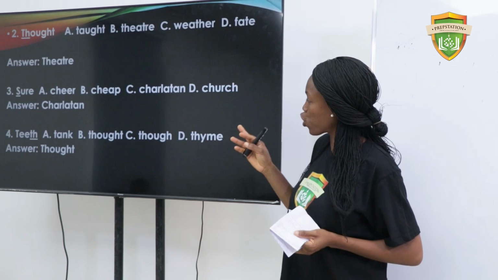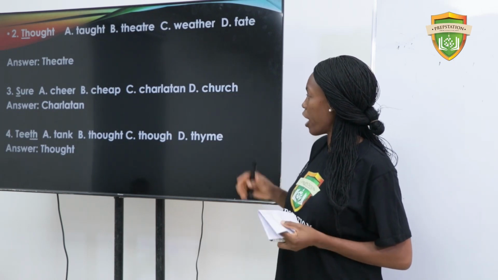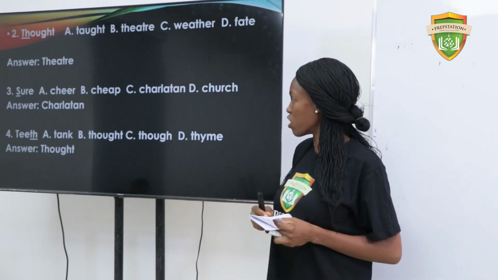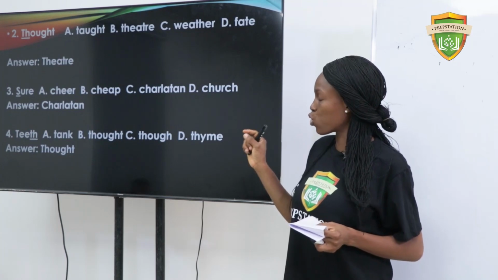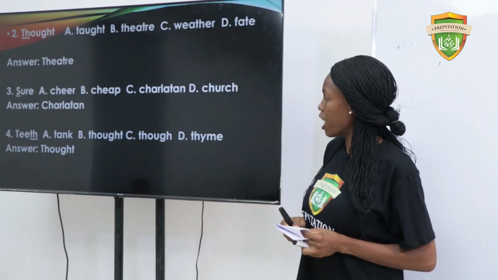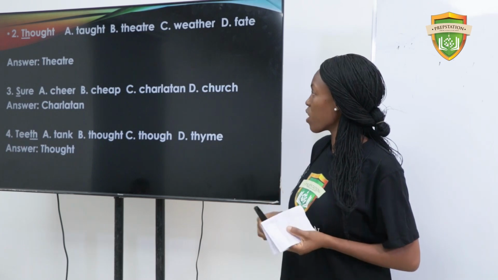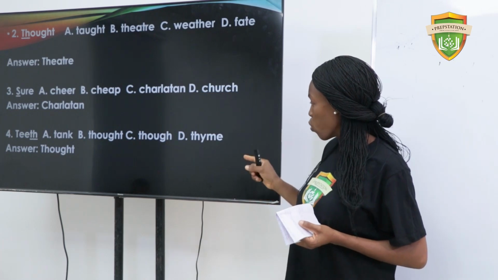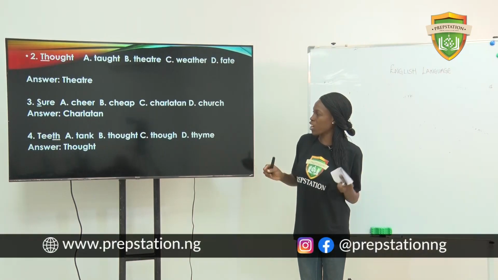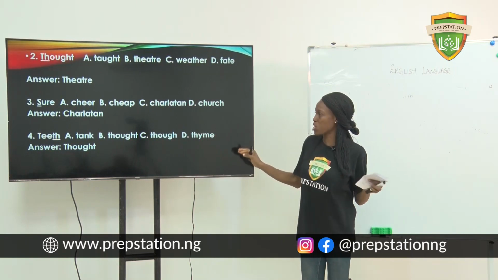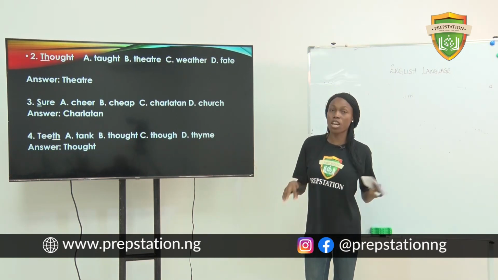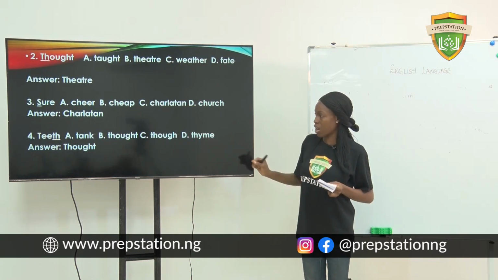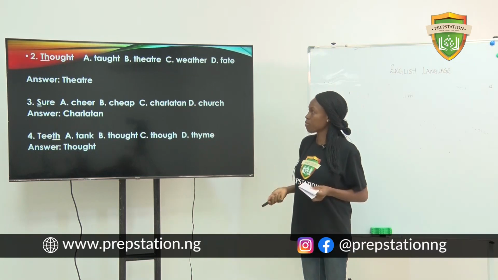The next is sure. You have chair, chip, charlatan, and church. The answer to that question is charlatan because the word sure takes the sh sound. And then number 4, you have teeth, in words like tank, taught, dough, and time. Many people might get confused because they have two words with th. So they might assume JAMB gave two answers, forgetting that the labiodental isn't articulated in the word time. So you have thought there.